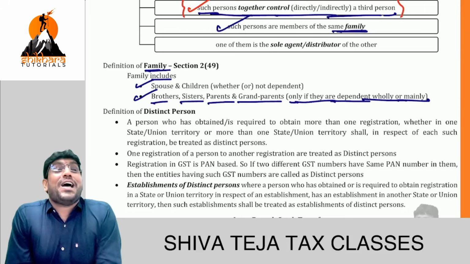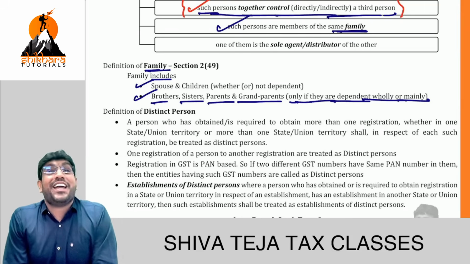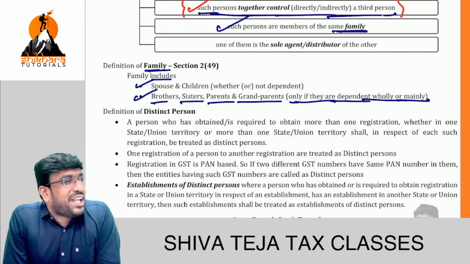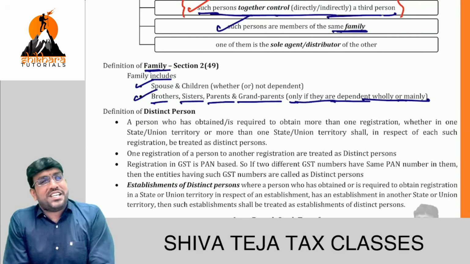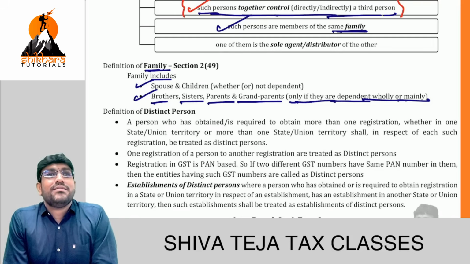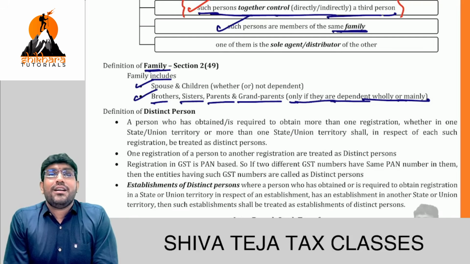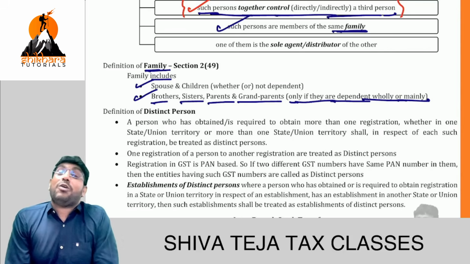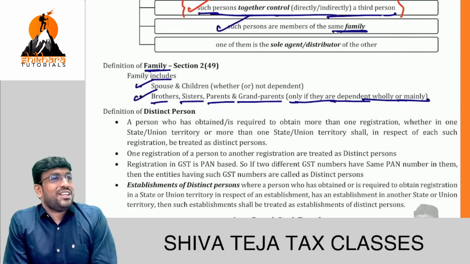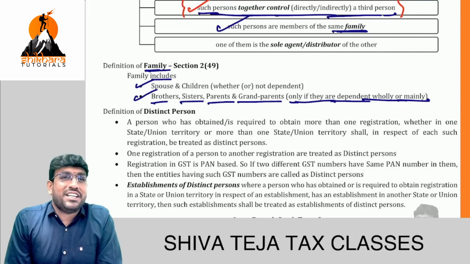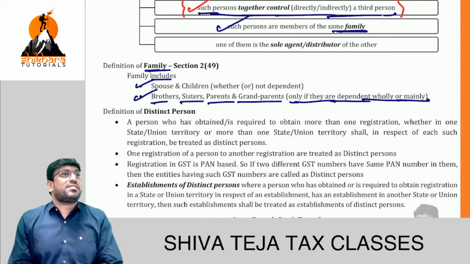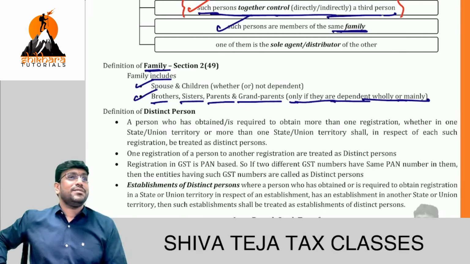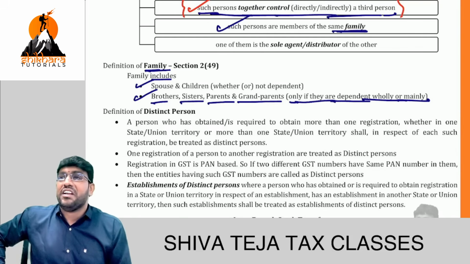Next situation. Example only. If I do this, I'm gone. Example. My wife is asking for a birthday gift. I told her, what birthday gift can I give you? Do one thing. You come to my GST class every day. Don't pay fees. You understood the birthday gift? I told her, you attend my GST classes without fees. Gift only, no? Is it a supply? 100% answer is yes, because it is in the course or furtherance of business. I think we have full clarity.